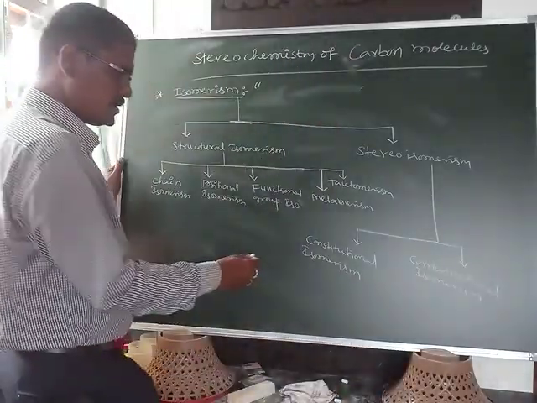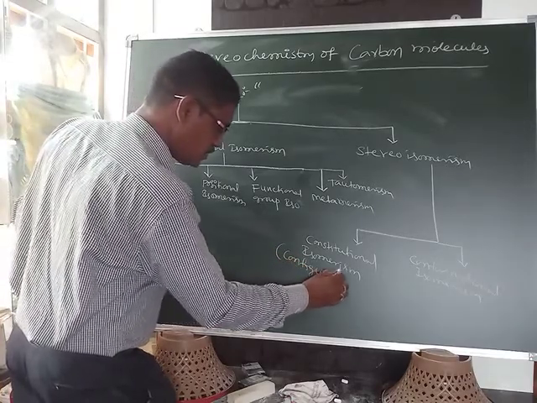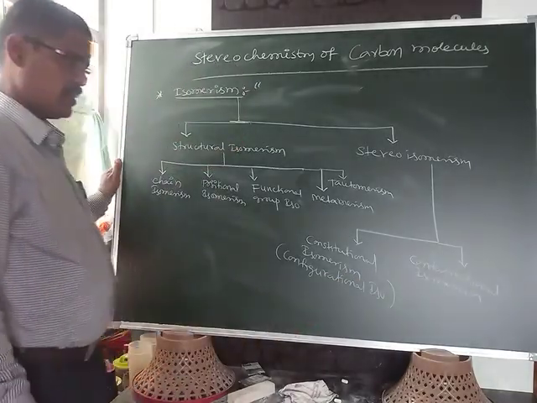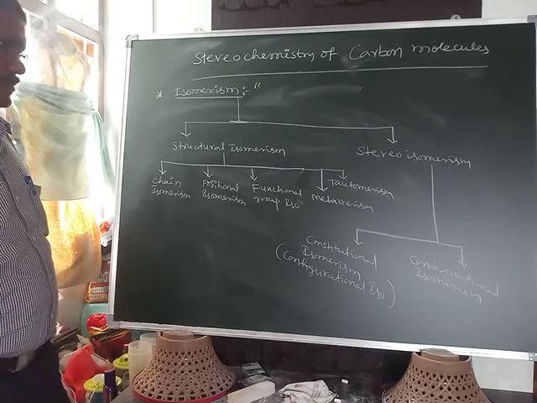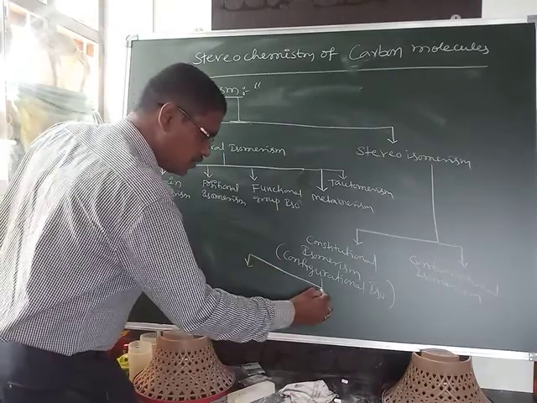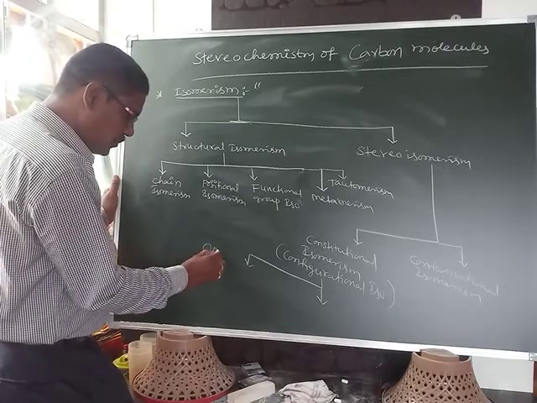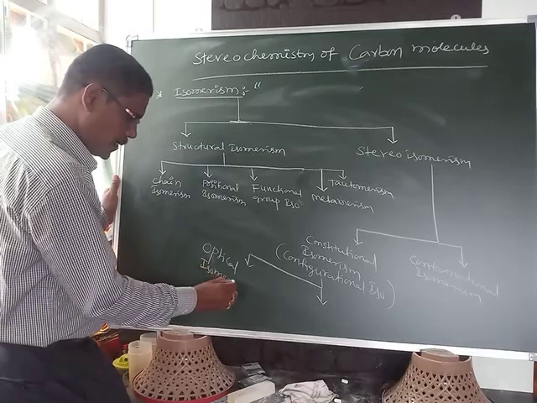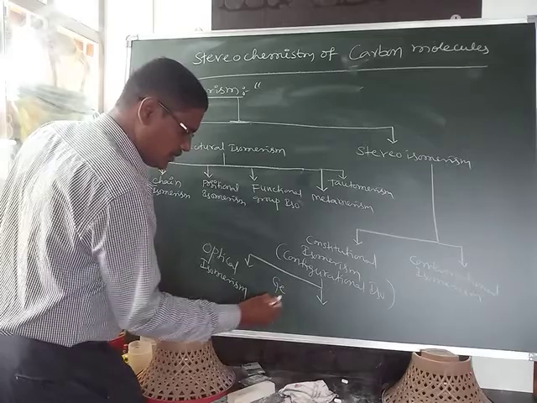This configurational isomerism is again classified into 2 types: one is optical isomerism, the second is geometrical isomerism.